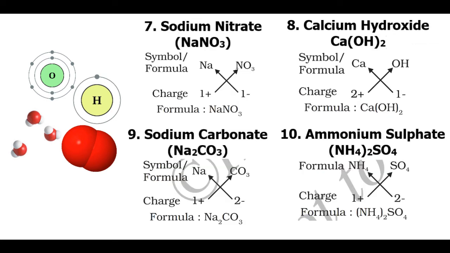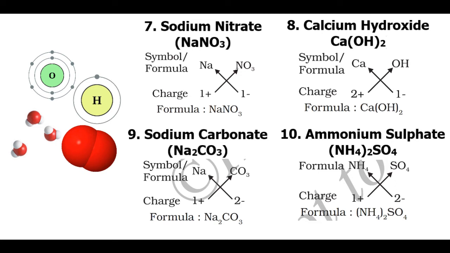Next ones are sodium nitrate, calcium hydroxide, sodium carbonate and ammonium sulfate. In all of these examples, you can see the bracket rule clearly. In these examples, nitrate, that is NO3, hydroxide, that is OH, carbonate, that is CO3 and sulfate, that is SO4